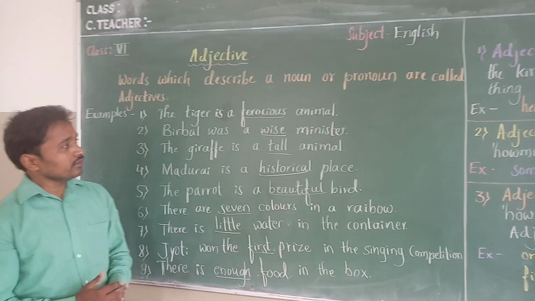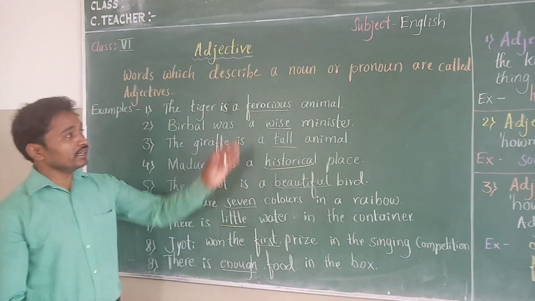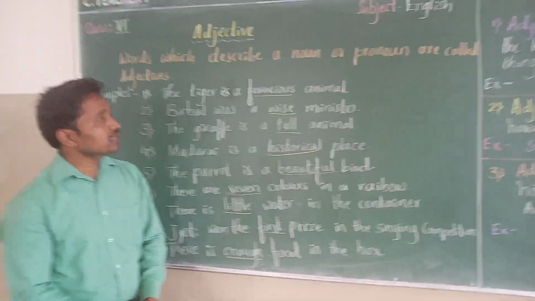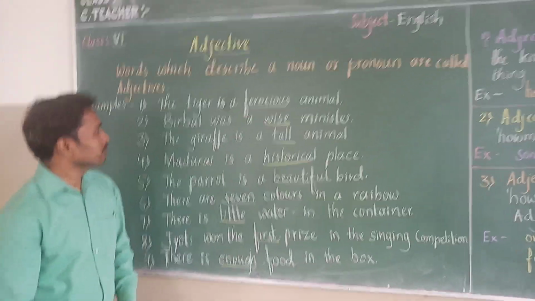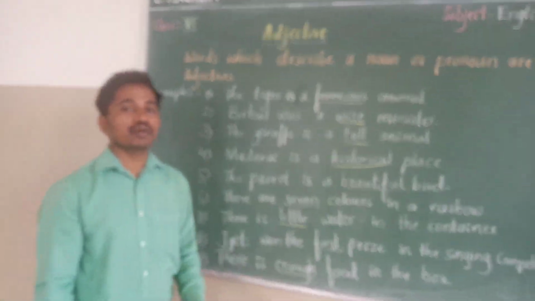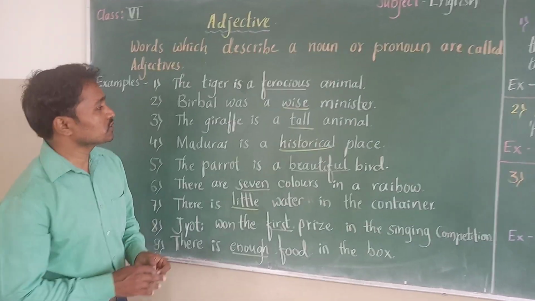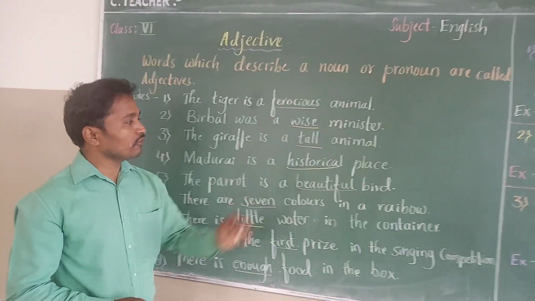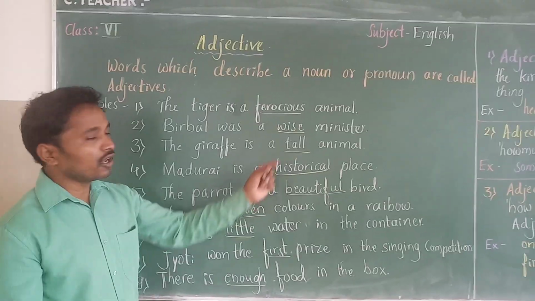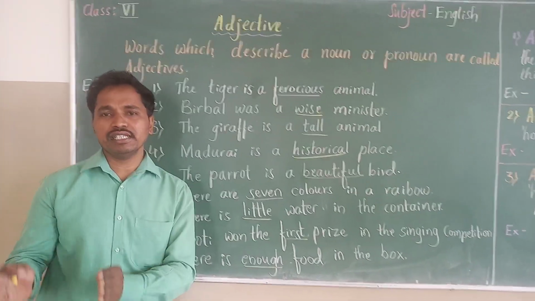The tiger is a ferocious animal. Here it answers what kind of. So it is adjective of quality. Birbal was a wise minister. Wise is describing the person, what kind of person he was. So it is adjective of quality. The giraffe is a tall animal. Here tall is describing what kind of animal is giraffe.